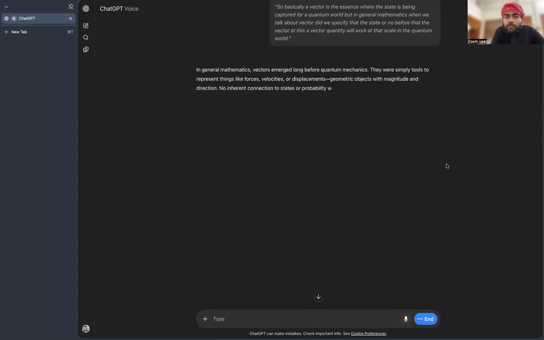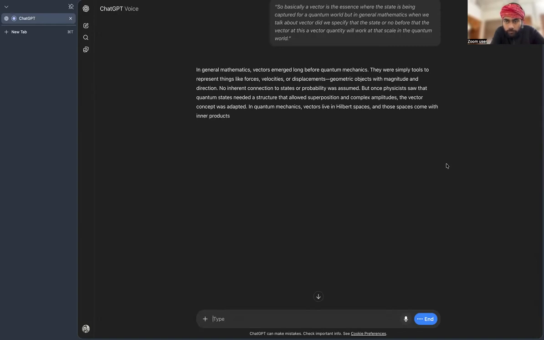No inherent connection to states or probability was assumed. But once physicists saw that quantum states needed a structure that allowed superposition and complex amplitudes, the vector concept was adapted. In quantum mechanics, vectors live in Hilbert spaces, and those spaces come with inner products, allowing us to define probabilities. So while vectors weren't invented for quantum mechanics, they were a perfect fit when quantum states needed a home.